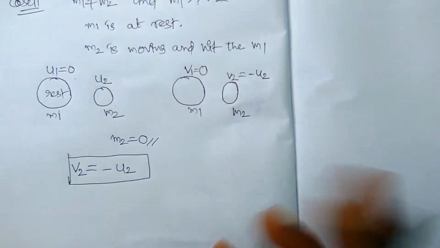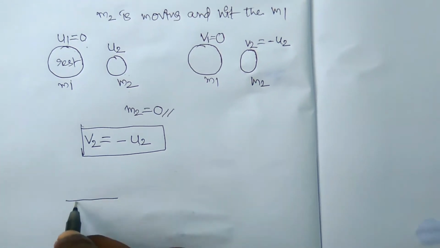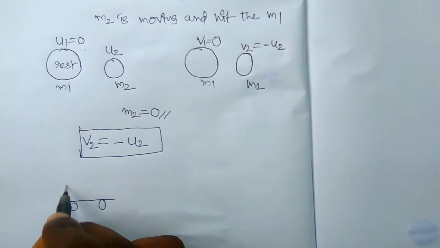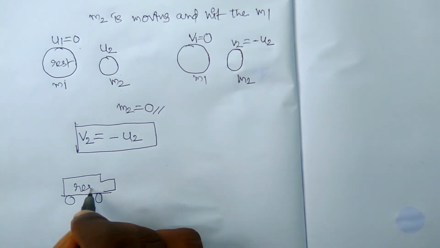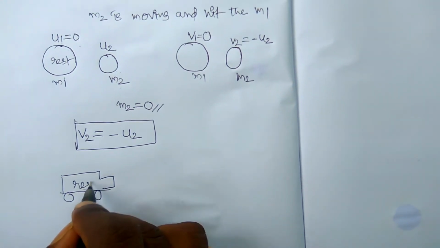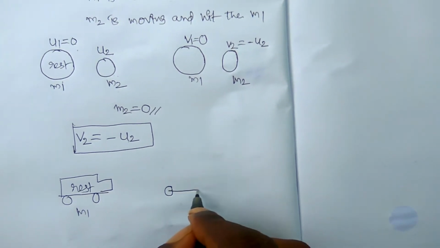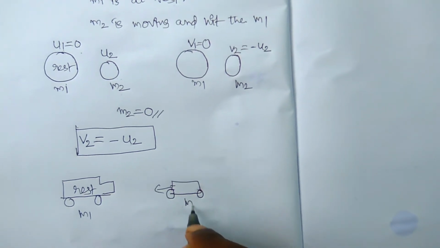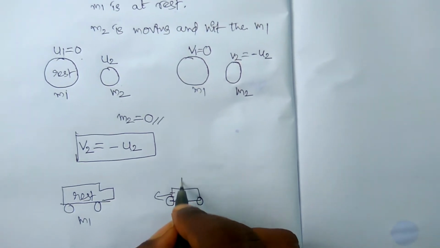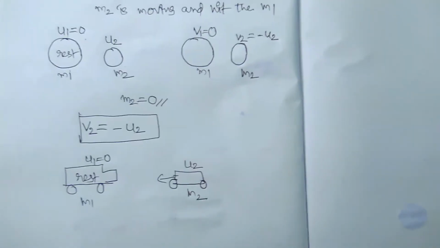Rebound means opposite direction. For example, here there is a truck which is heavier, at rest. This is m1. So there is a cycle which is mass m2 with u2 velocity. The truck is at rest, u1 is equal to 0.